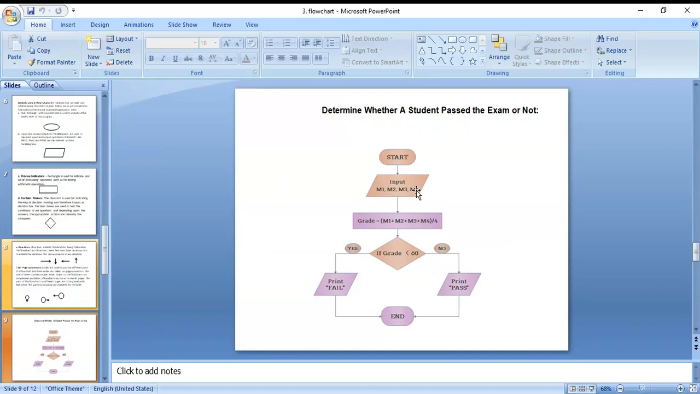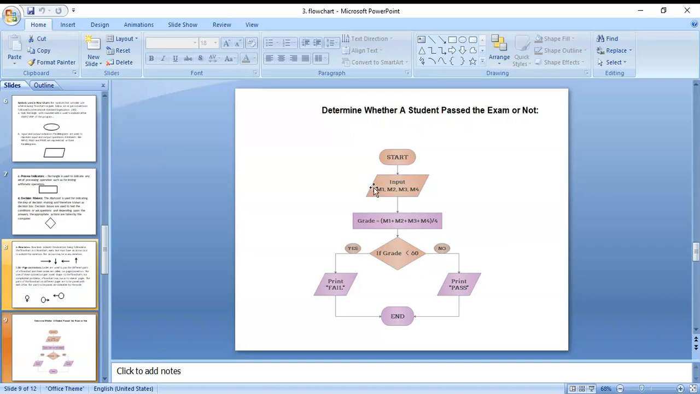Next, then after that we can take some inputs or reading values. Those are M1, M2, M3, M4. Okay, input values, what are those? M1, M2, M3, M4. These are the input values.